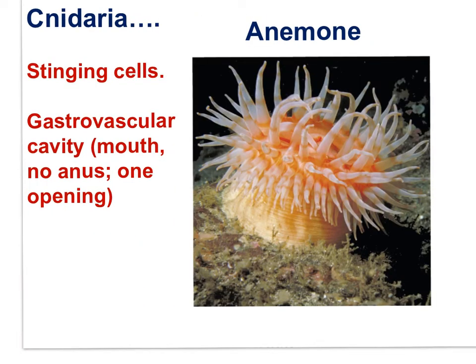Cnidarians include the anemones, and cnidarians have stinging cells, a key characteristic. They also have the gastrovascular cavity. It's a mouth, no anus, a single opening for food to go in, and any undigested material to go out.